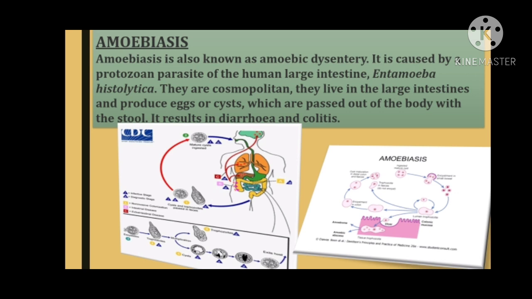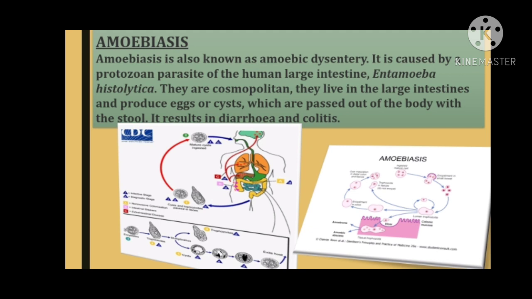Uncooked vegetables, fruits and impure water are the secondary causes of infection. Houseflies may convey the infection while passing from feces to unprotected foodstuff. The cysts of Entamoeba histolytica have been found in the droppings of cockroaches, which also serve as a source of infection. So what are the symptoms? Abdominal pain with loose motion, diarrhea alternating with constipation, passing of blood and mucus with dirty stool, and feces having cysts.